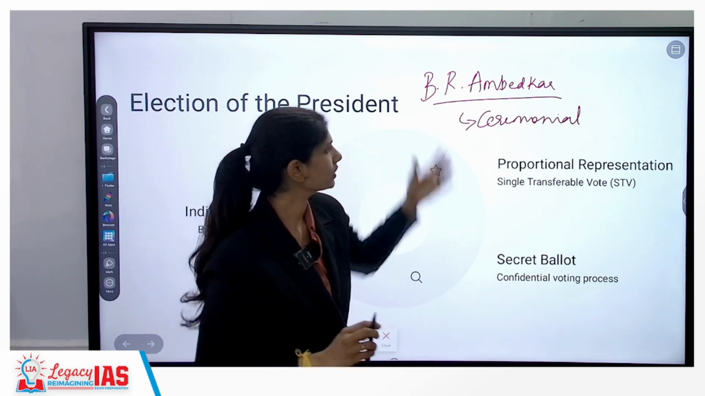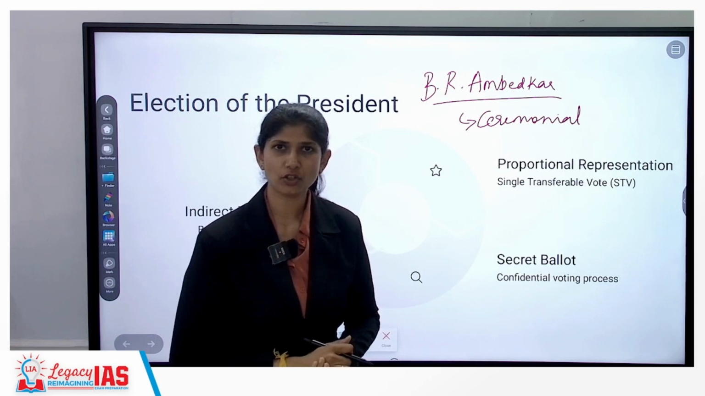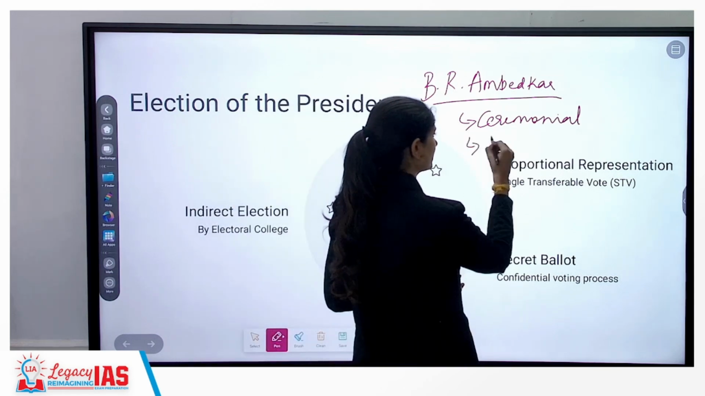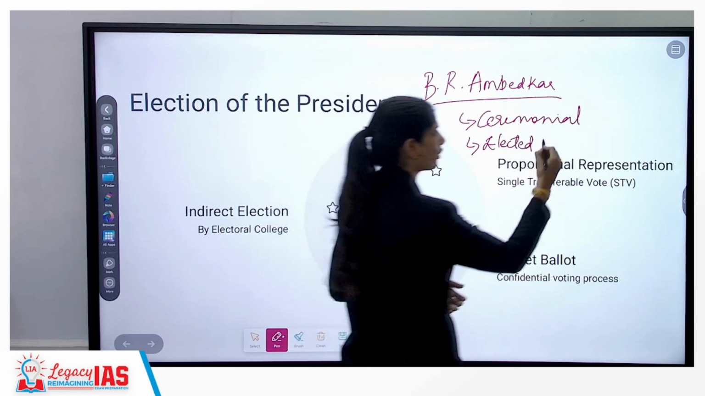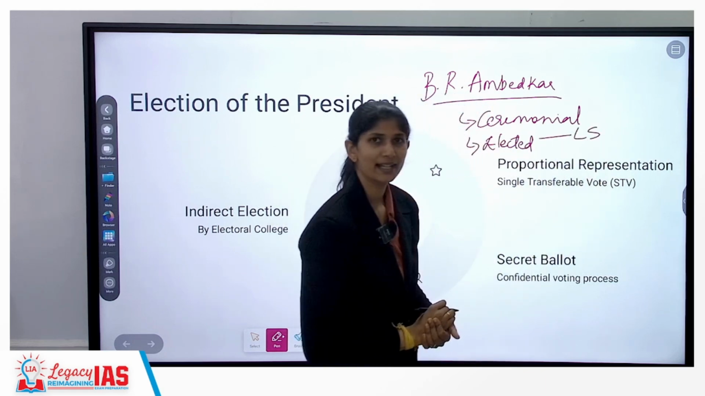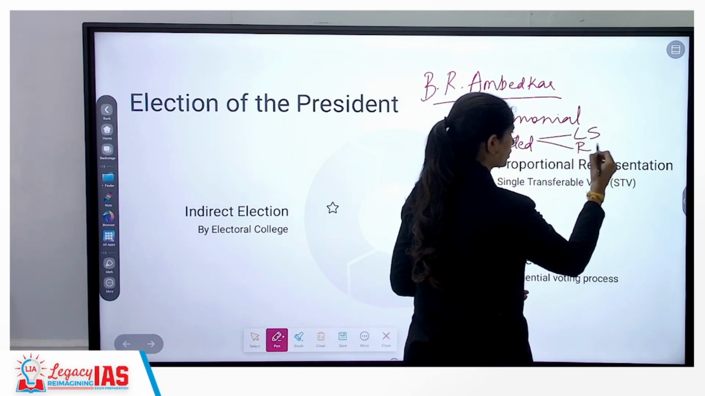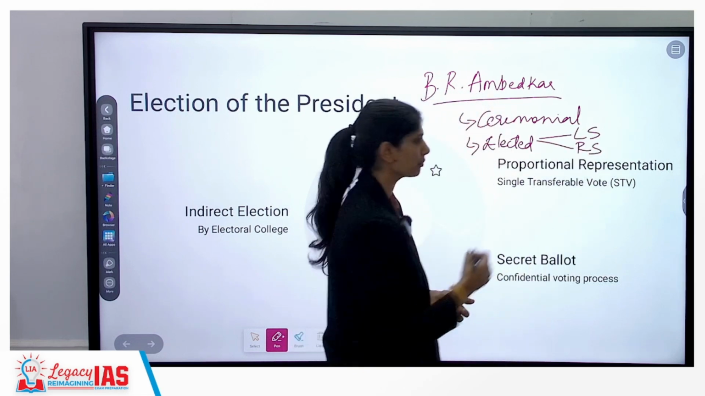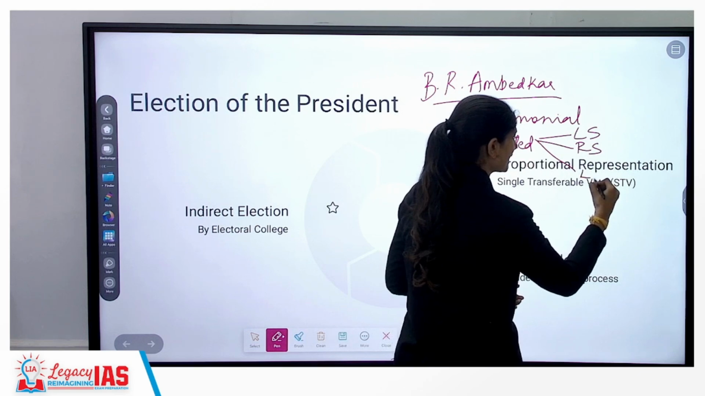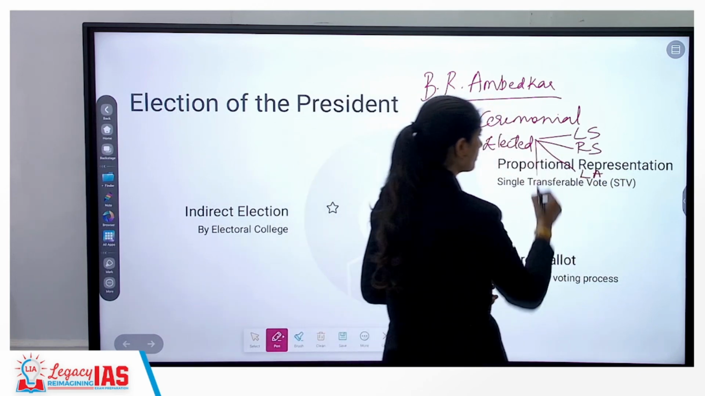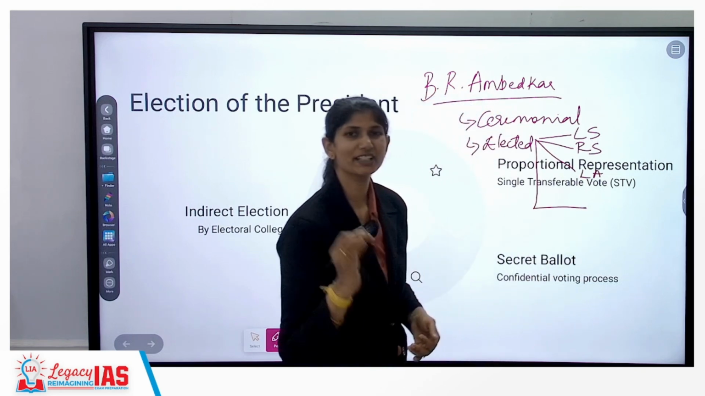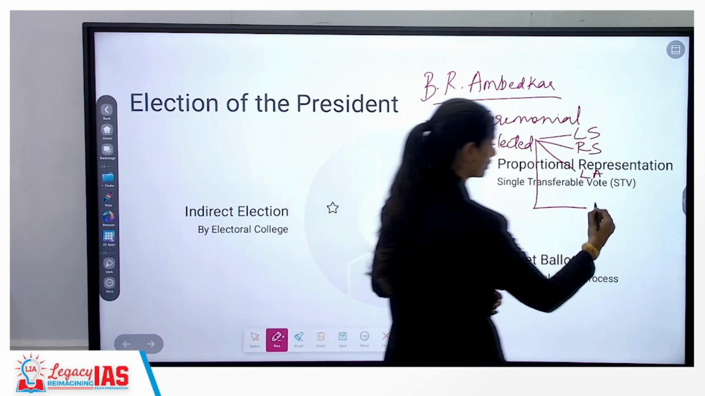Who are the members who will be taking part in the election of president? Elected members of Lok Sabha, elected members of Rajya Sabha, and elected members of State Legislative Assemblies, and elected members of your union territories with state legislature.